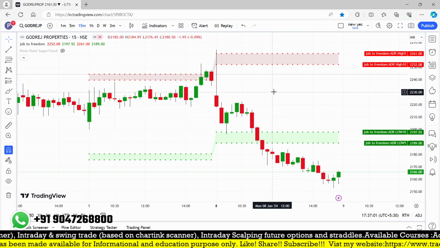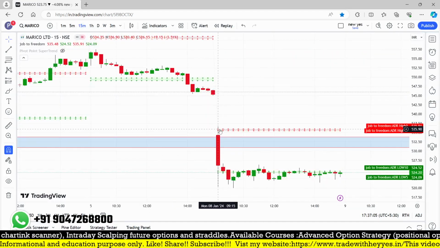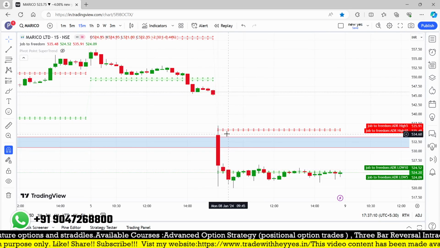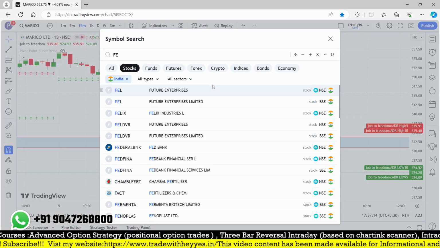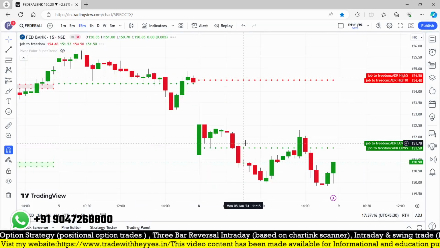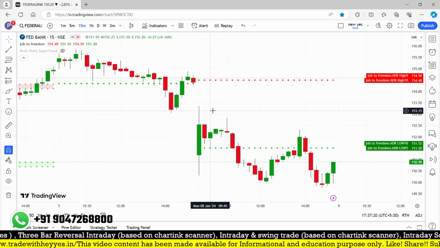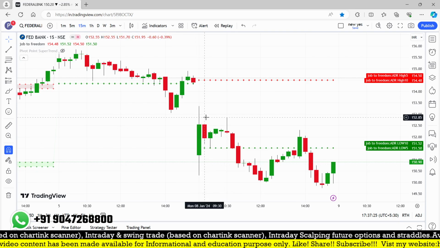And Marico also is there in the list. Same rejection on the first candle, the high and low, so both sides are rejected. That's why we are not considering this one. And on the bullish side, I found Federal Bank, but the high is not broken. The lower level took support, but the high is not broken, and finally it came down. So we are not finding any selling opportunities here.